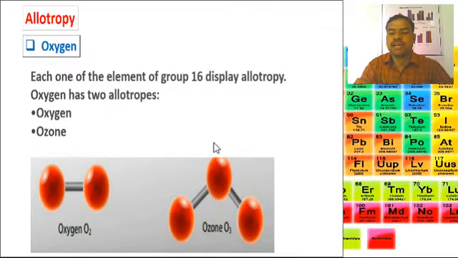Then the last point, allotropy. Each of the elements of group 16 displays allotropy. Oxygen has 2 allotropes, oxygen and ozone. See the picture. Here are the structures of the oxygen molecule and the ozone molecule. Here are the 2 oxygen atoms, here are the 3 oxygen atoms. That is the ozone, and here is the oxygen.